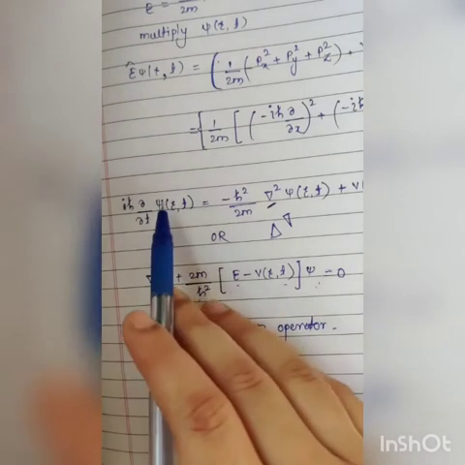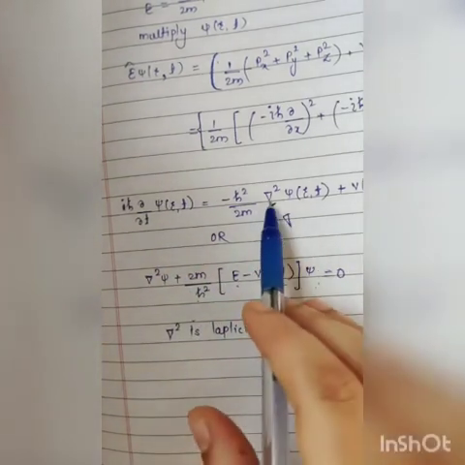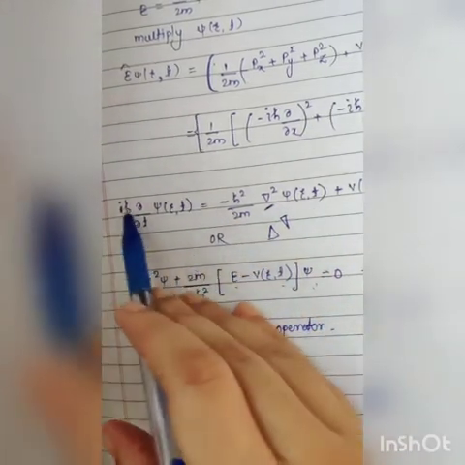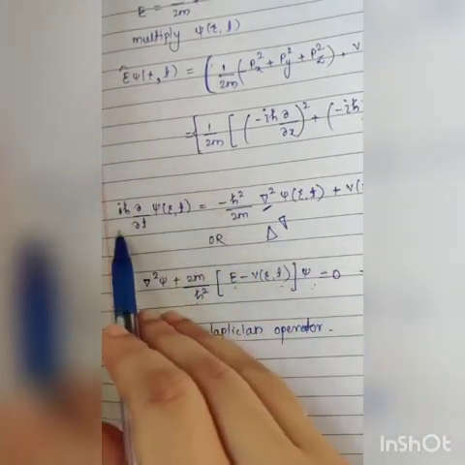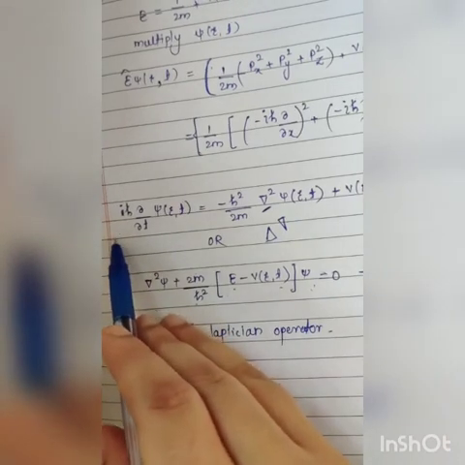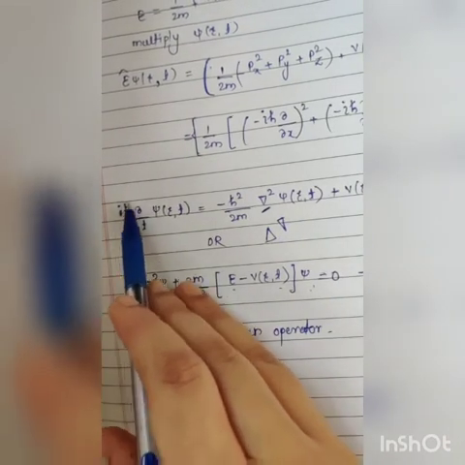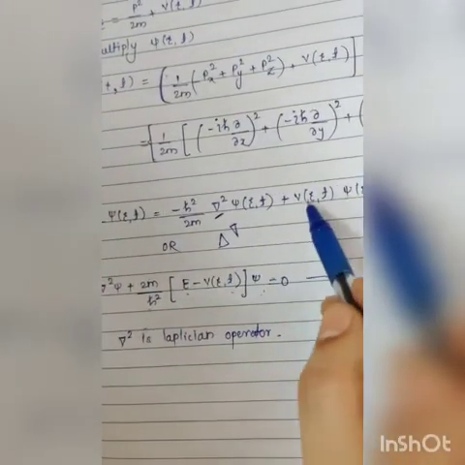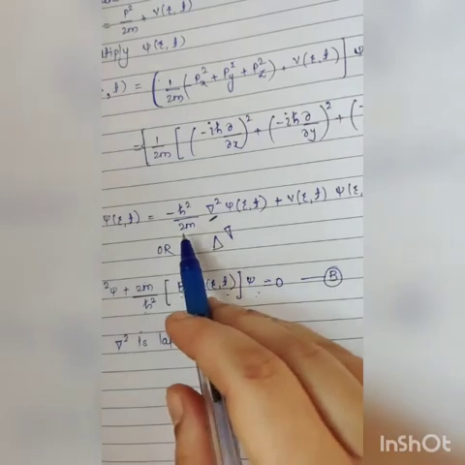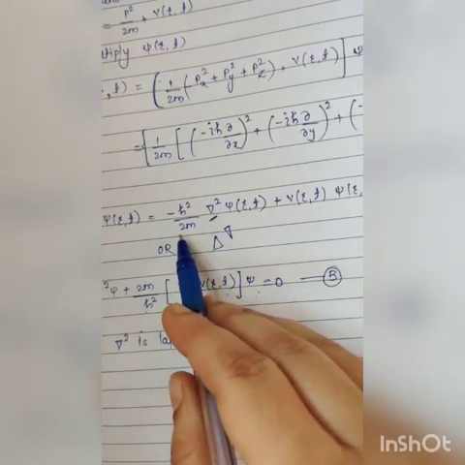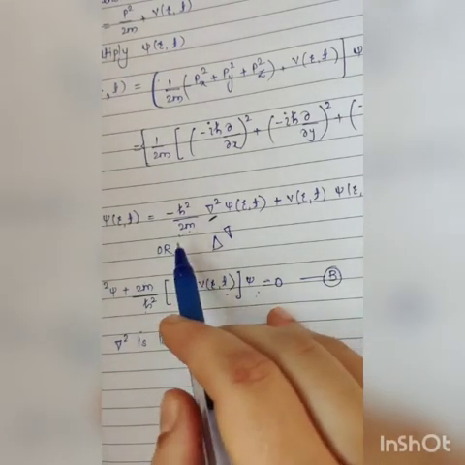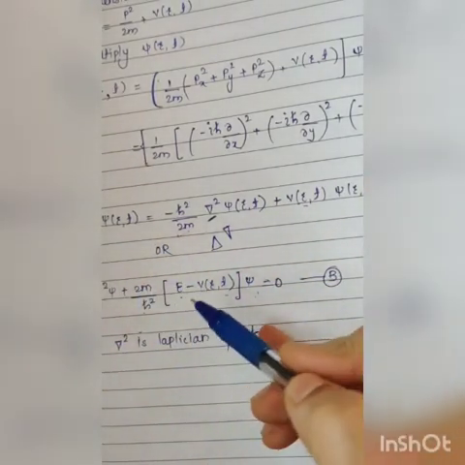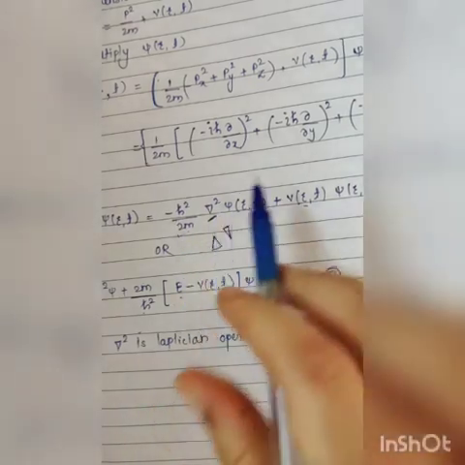Next lecture I will show you how it comes. It is only rearranging the equation. ∇²ψ as it is, 2m by ħ² goes to that side, and the ħ² cancels with the ħ². Here also 2m by ħ², because we don't want minus ħ² by 2m here, so we multiply both terms by 2m by ħ². So rearranging the equation, this equation comes.